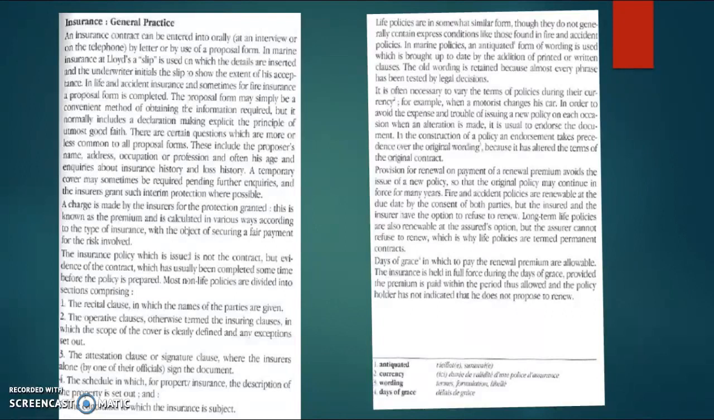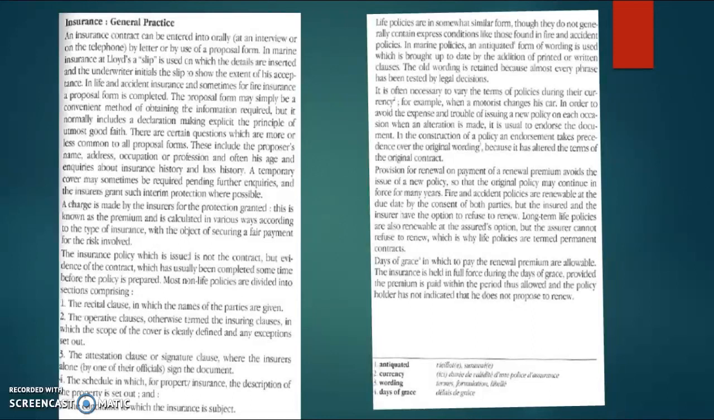General practice. An insurance contract can be entered into orally or by letter or by use of proposal form. In marine insurance at Lloyd's, a slip is used on which the details are inserted and the underwriter initials the slip to show the extent of his acceptance. In life and accident insurance and sometimes for fire insurance, a proposal form is completed. The proposal form may simply be a convenient method of obtaining the information required, but it normally includes a declaration making explicit the principle of utmost good faith.